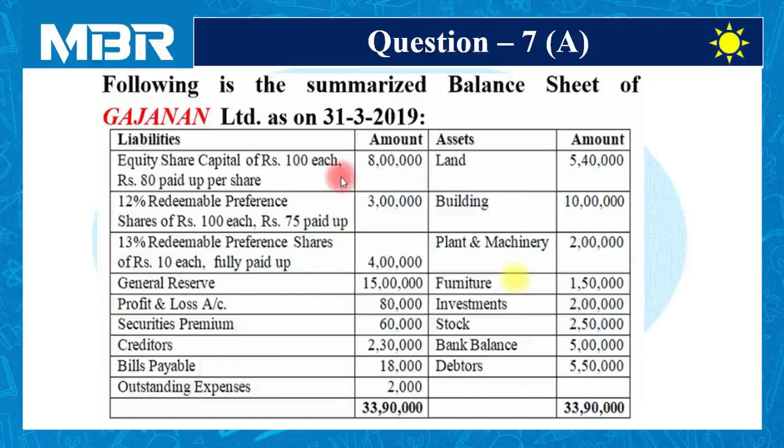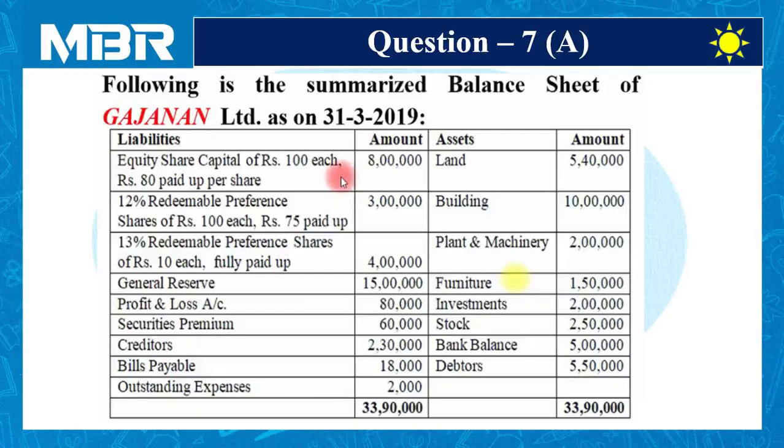Following is the summarized balance sheet of Gajanan Limited as on 31st March 2019. Equity share capital of rupees 100 each, rupees 80 paid up per share, total 8 lakhs. 12% redeemable preference shares of rupees 100 each, rupees 75 paid up, total 3 lakhs. 13% redeemable preference shares of rupees 10 each, fully paid up, total 4 lakhs.